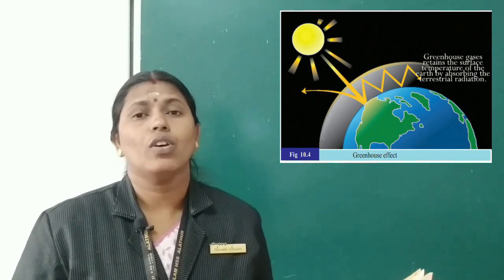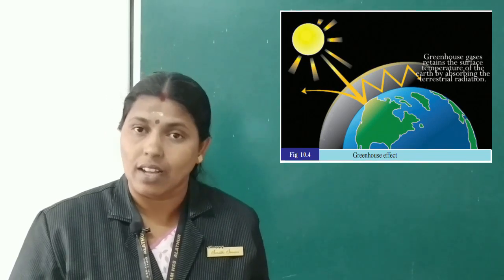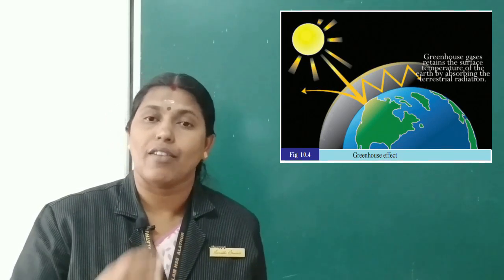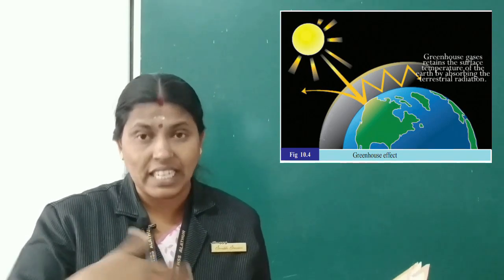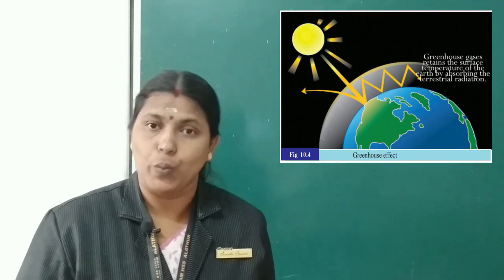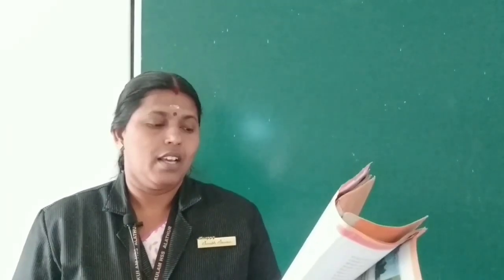Methane, ozone and carbon dioxide are the main greenhouse gases. These three gases are helpful for retaining the atmospheric temperature in a proper way. Clear? Okay. Greenhouse gases enter the atmosphere through natural means such as volcanic eruption, decay of biological matter, as well as through human activities such as deforestation, burning of fossil fuels, etc.